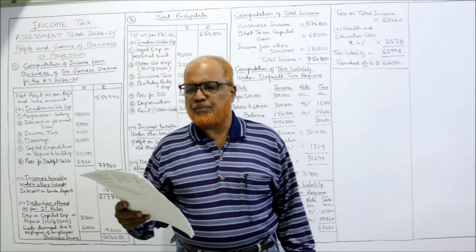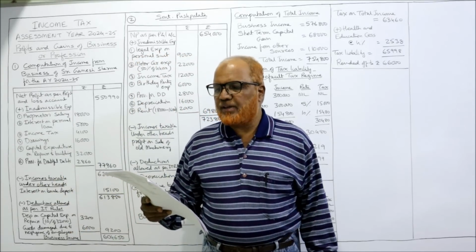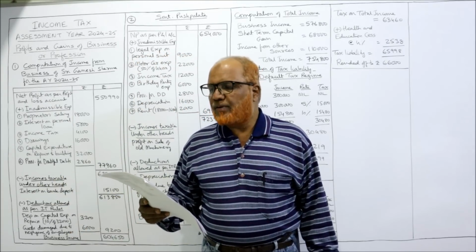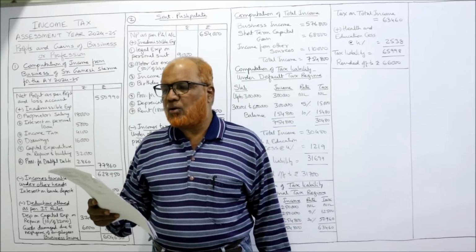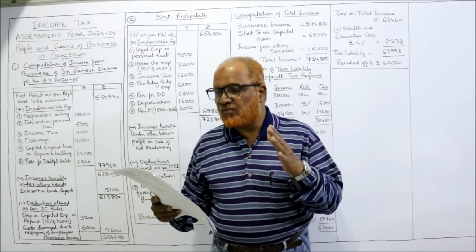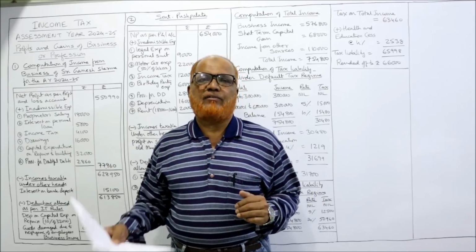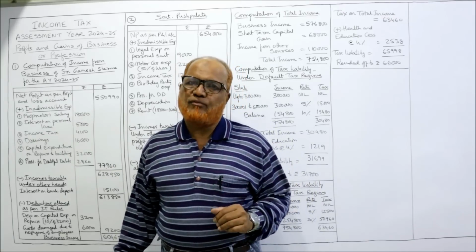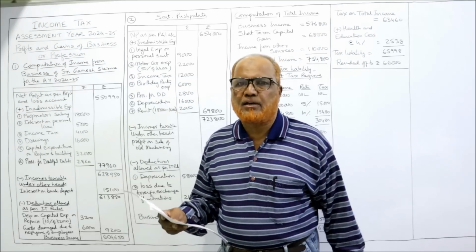Come on, see the first problem. Sri Ganesh Sharma is the owner of a business. From the following profit and loss account for the previous year 23-24, compute his income from business for the current assessment year 24-25. So the current assessment year is 24-25. The previous year is 23-24.